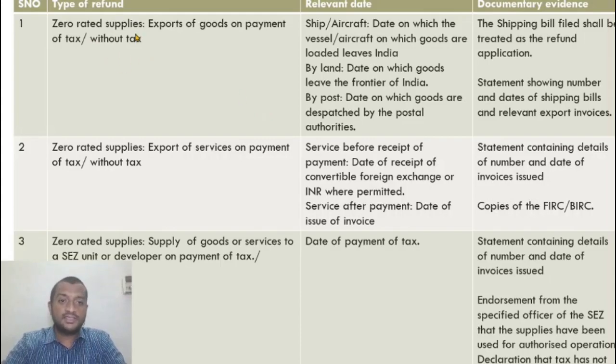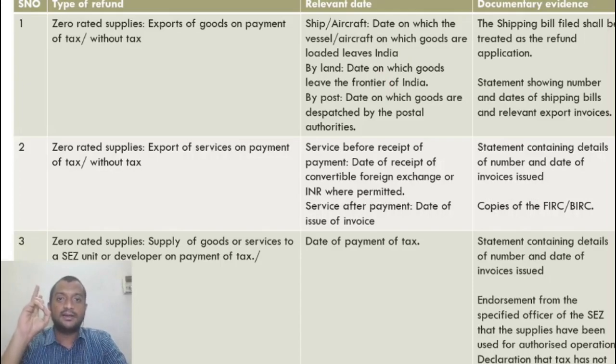First one, zero rated supplies. What are zero rated supplies? Export of goods or services with or without payment of tax is a zero rated supply, including supply to a SEZ unit or developer with or without payment of tax. For making a refund application, the time limit is 2 years in any case of refund application.